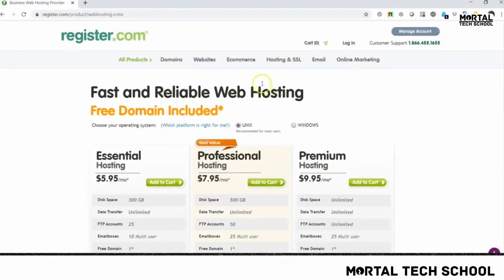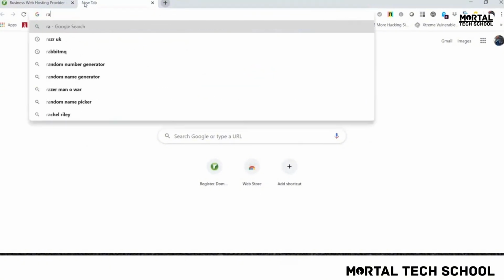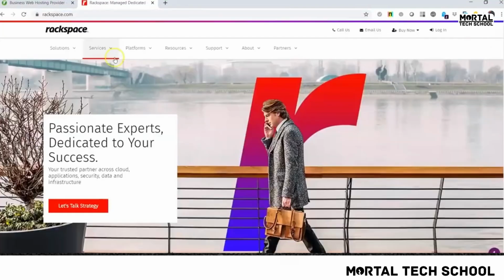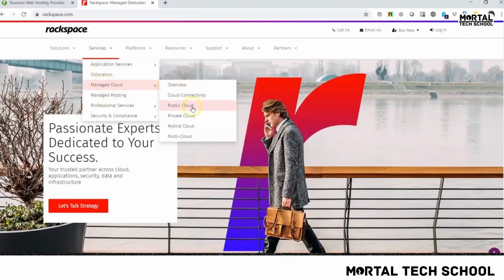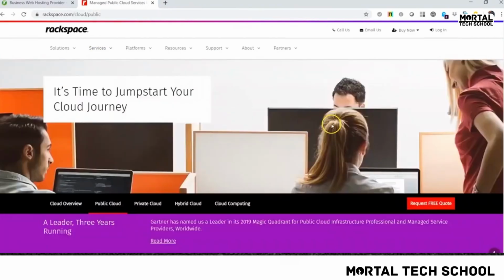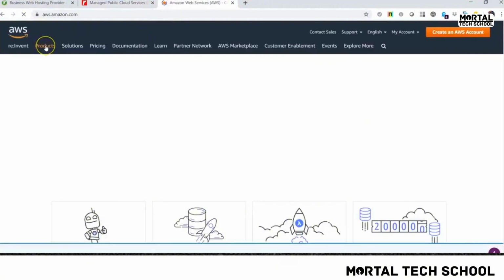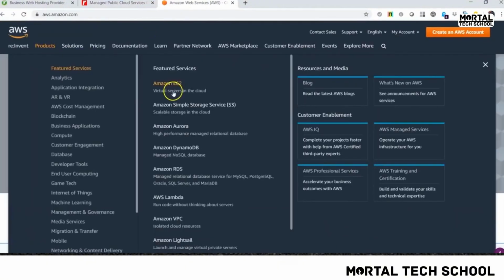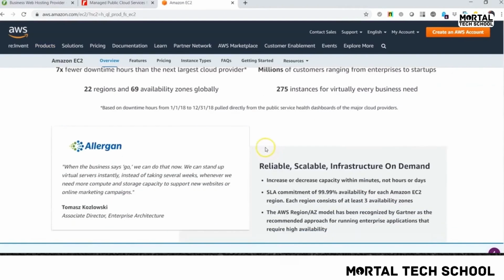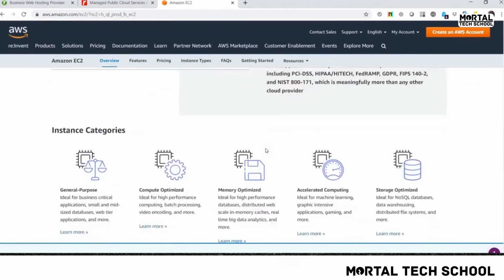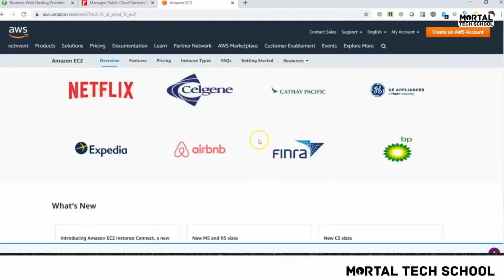If you want to look at a virtual server and rent a server itself, you can move on to rackspace.com, and in your services you can have a physical server or a virtual server in a public cloud. Other cloud providers would be Amazon AWS, where you can look at EC2, Elastic Compute Cloud, which is basically virtual servers in the cloud. Here you can rent a server with whatever capacity you require. You'll obviously have to pay the rent for those servers, but once you have them, you can launch any services on top of them.